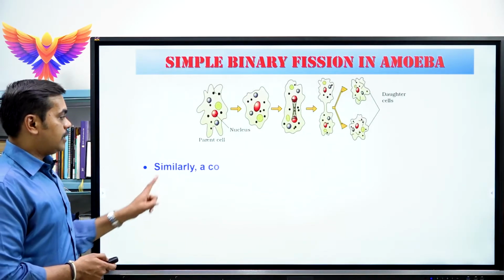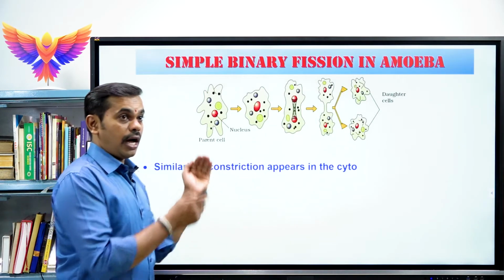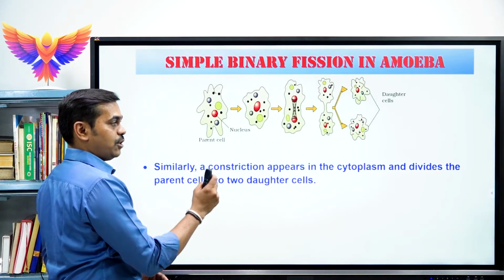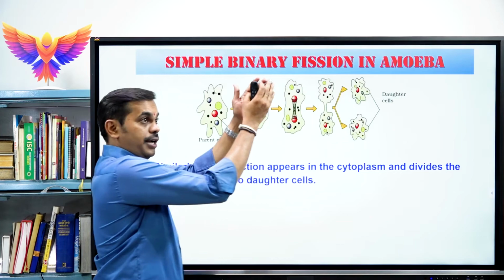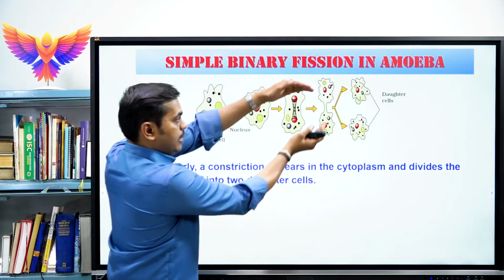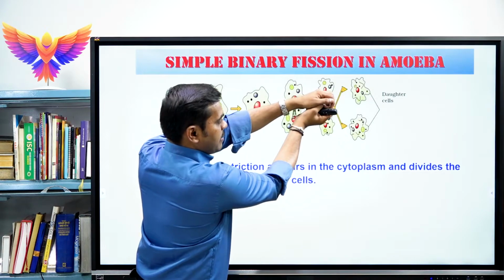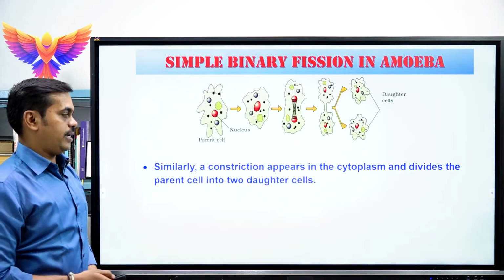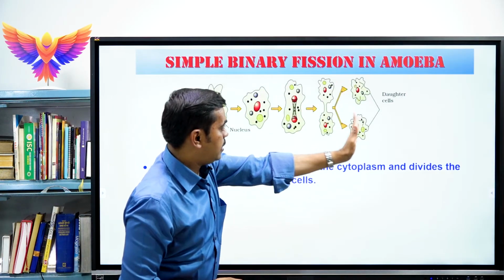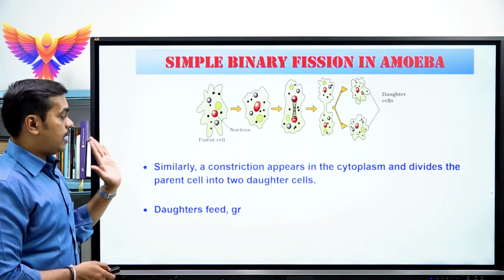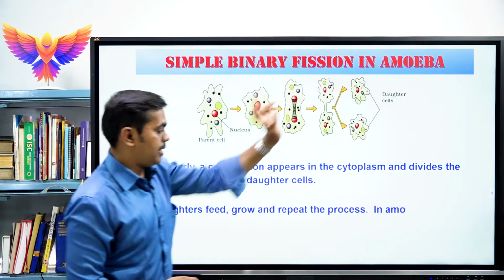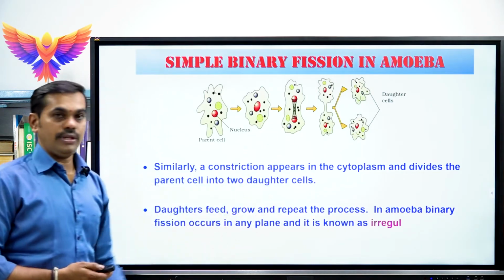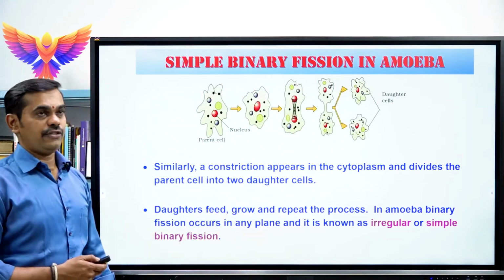Next, what happens? Similarly, one more constriction appears on the cytoplasm of the amoeba. As a result of this, the constriction divides the parental cell with two daughter nuclei. See, this is one daughter cell, this is another daughter cell. Later on, these two daughter cells feed, they grow, and they repeat the binary fission process.